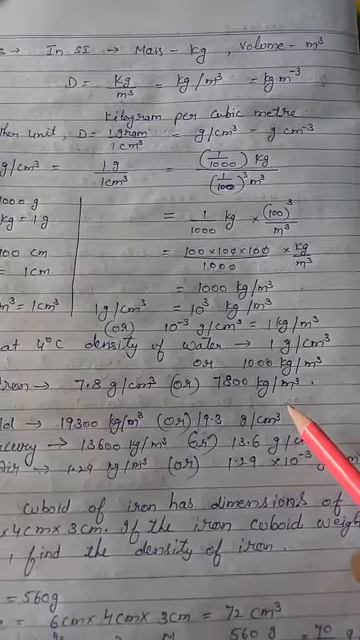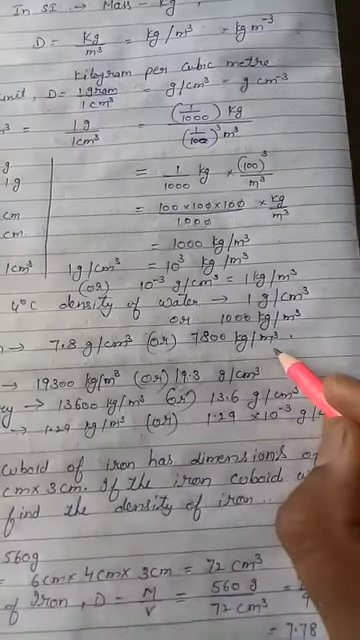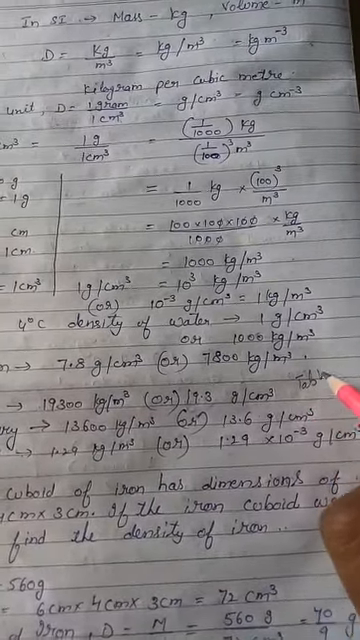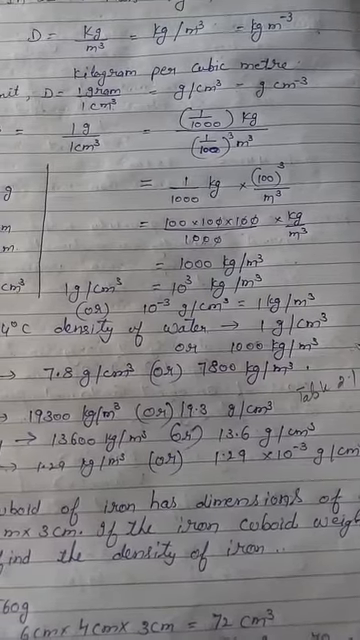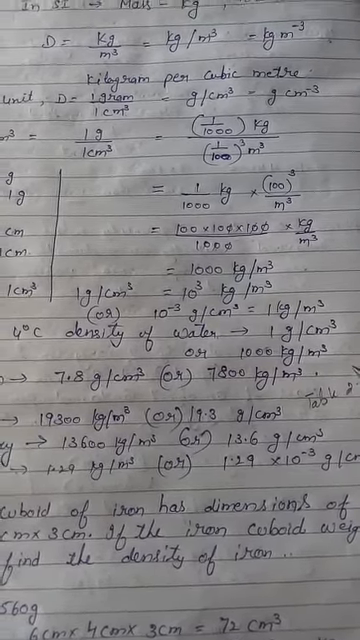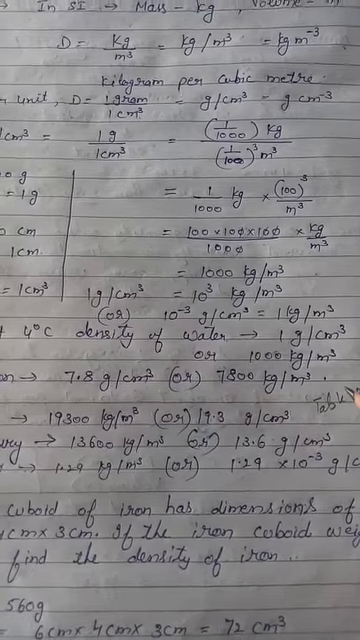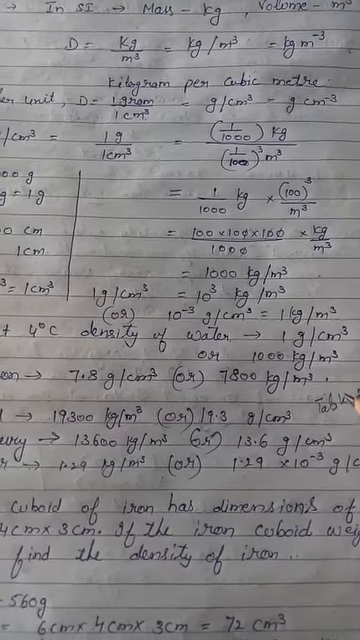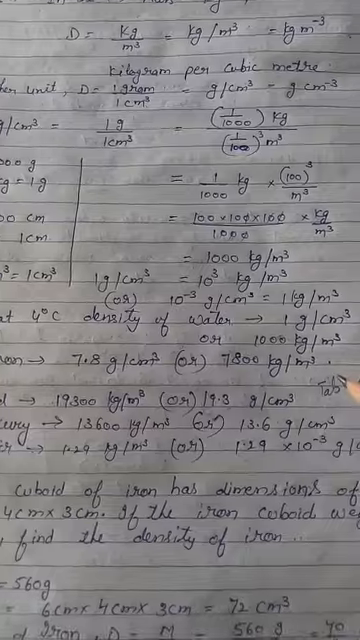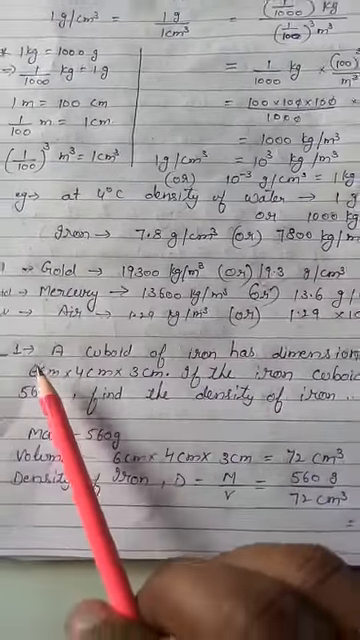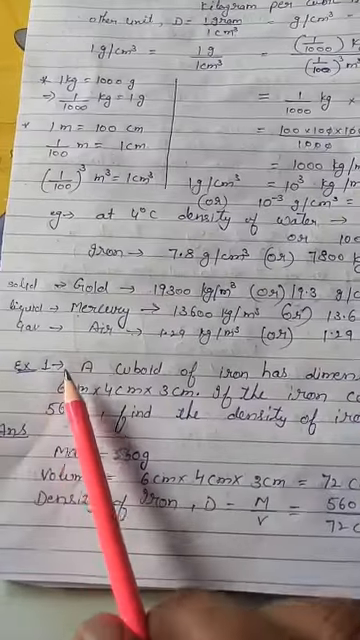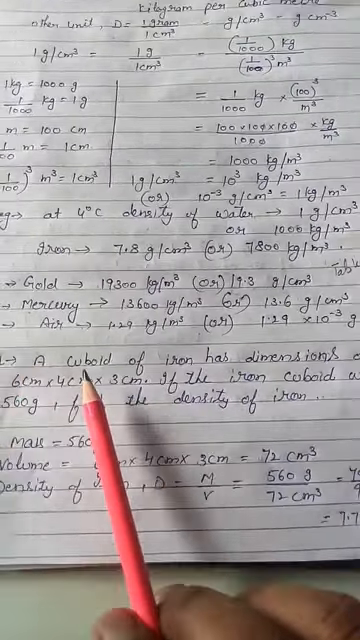And see Table 2.1 in your book. Look at that: there are a few examples of solid, liquid and gaseous substances with their densities. So read it and see it. Now we have some numerical problems. For example, number 1, a cuboid.